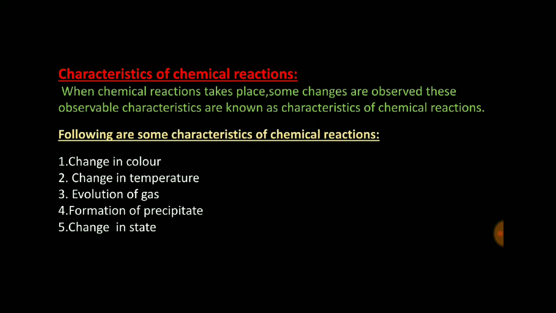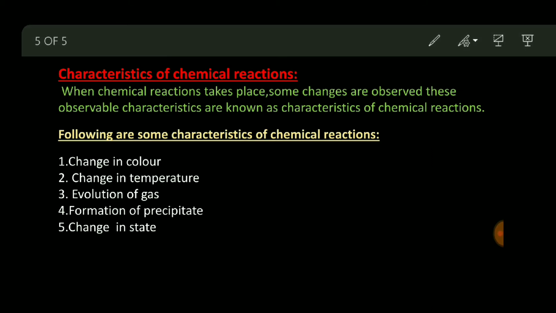For example, the first characteristic: change in color. Change in color means what? When a chemical change is occurring, when a chemical reaction is going on, at that time a change in color can take place. Some reactions change the color, some do not, but some do.